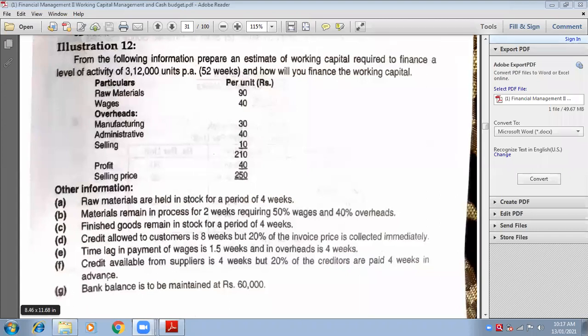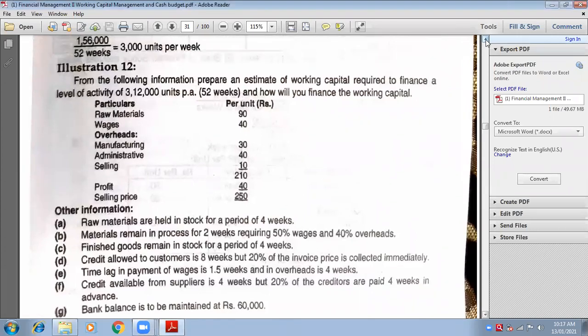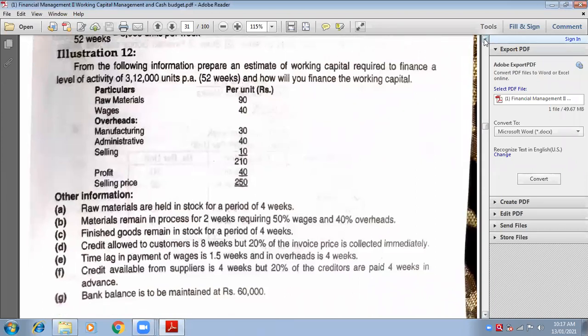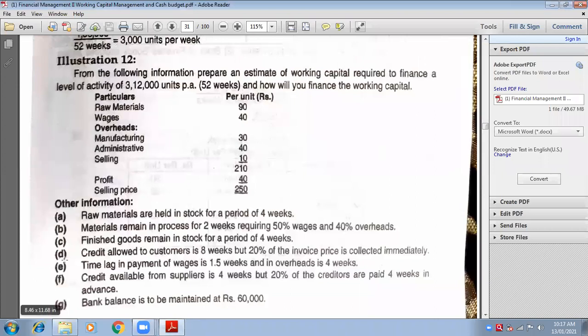But here you have to add one more point, so take out your notebooks. Write down illustration number 12. One point is added in the question.